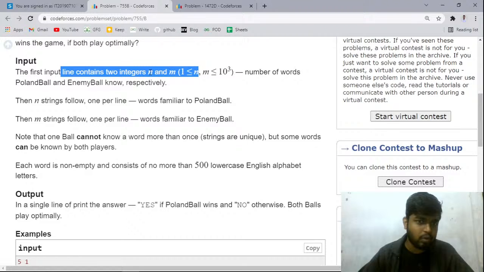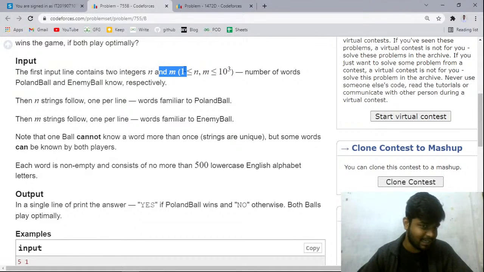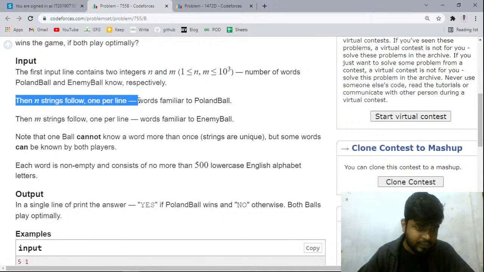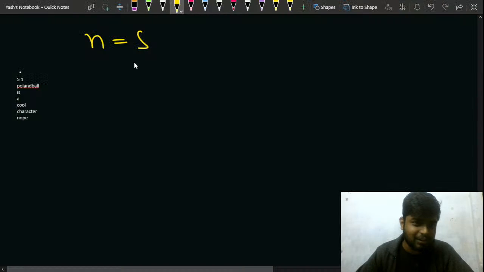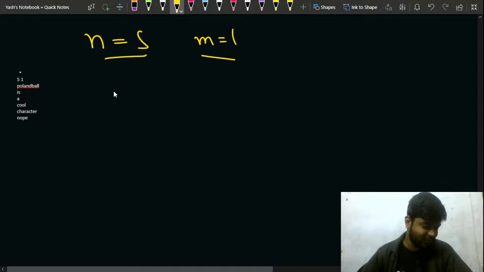So n is the number of words known by the first player and m is the number of words known by the second player. Then after that, n words that the first player knows and input of m strings that the second player knows, right? So these are the 5 words. So one player is knowing one word and another player is knowing 5 words. Who will win? Will the first player win?